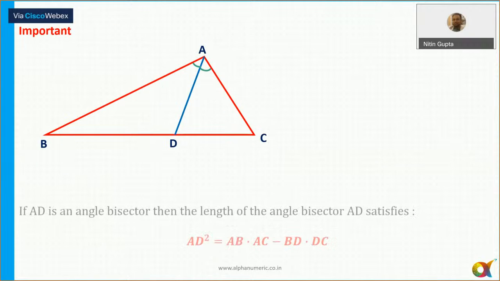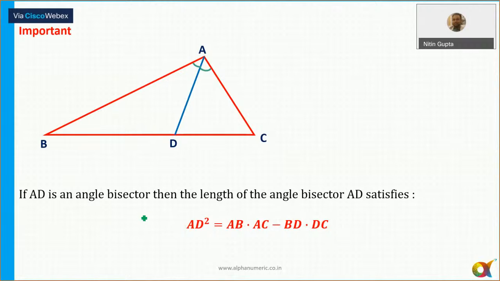Now this is what I was talking about. Again, it's nothing but a mixture of angle bisector and Stewart's theorem. Combining both, you can find out the length of the angle bisector. So if I say this is equal to Q, and BD into DC is equal to K into P and this is K times Q, then the length AD squared is simply equal to P into Q minus K into P into K into Q. You should know that multiplying factor. Whatever is given in the question, you can use that.